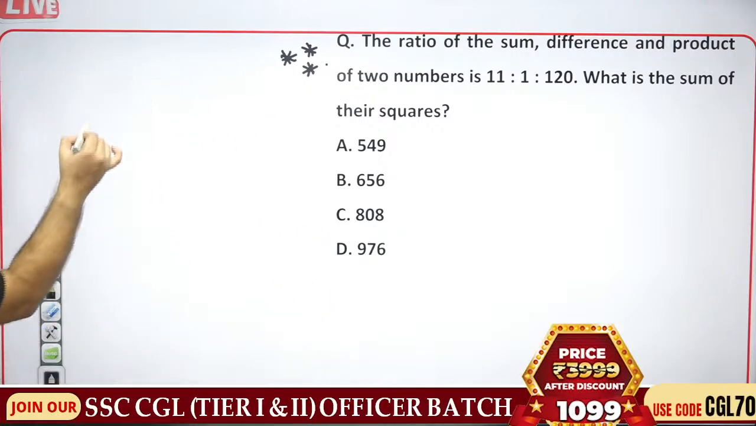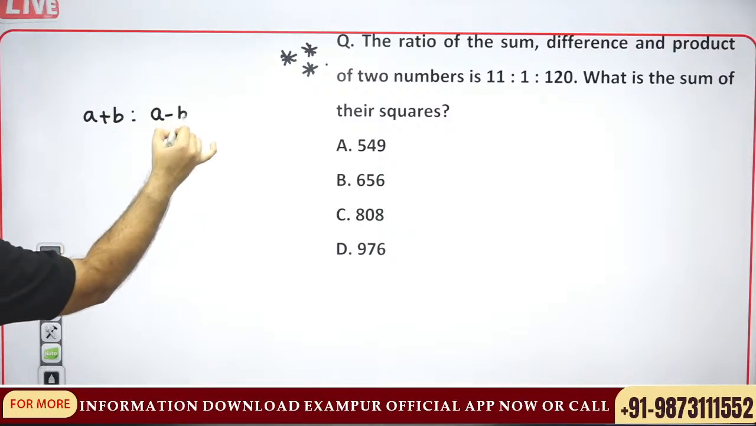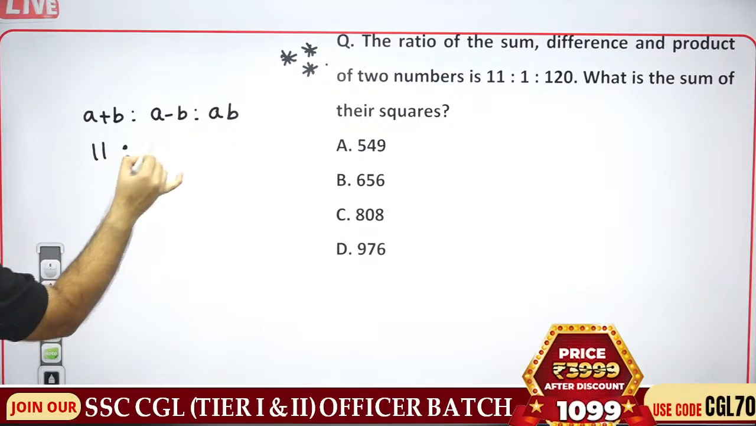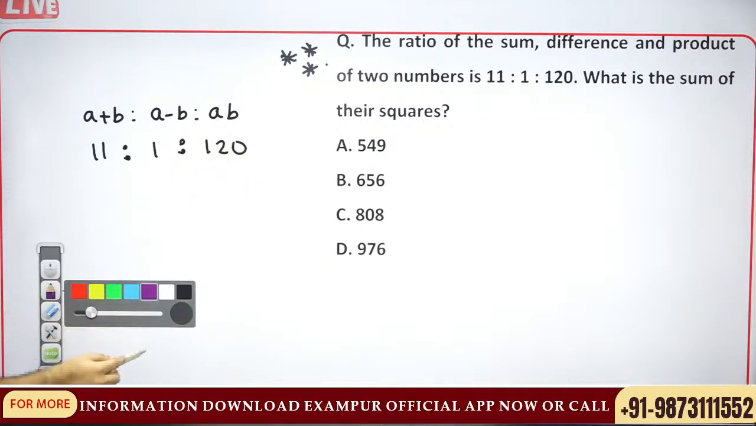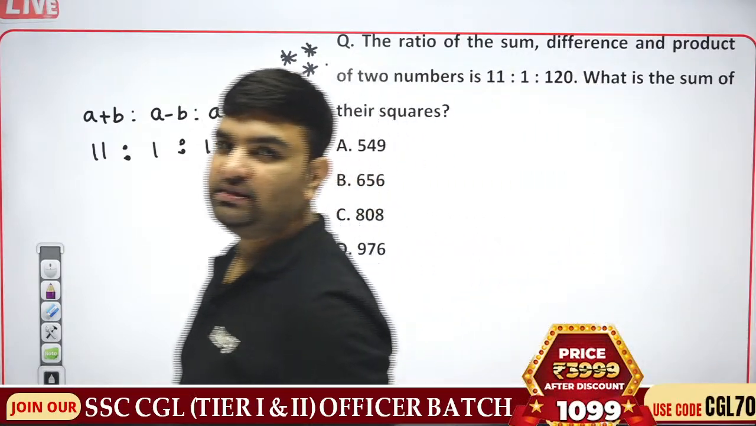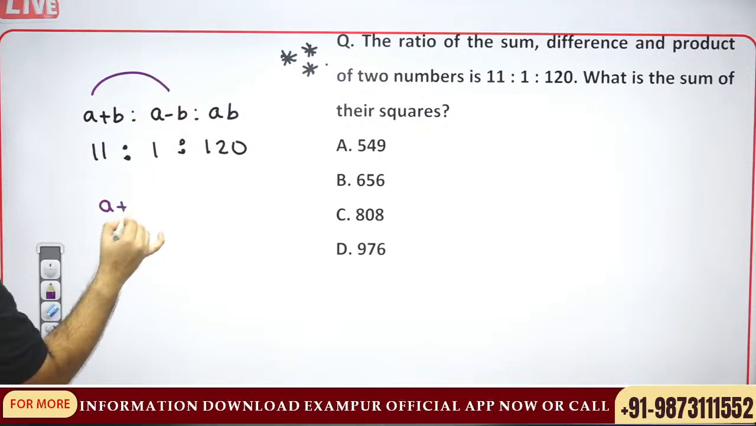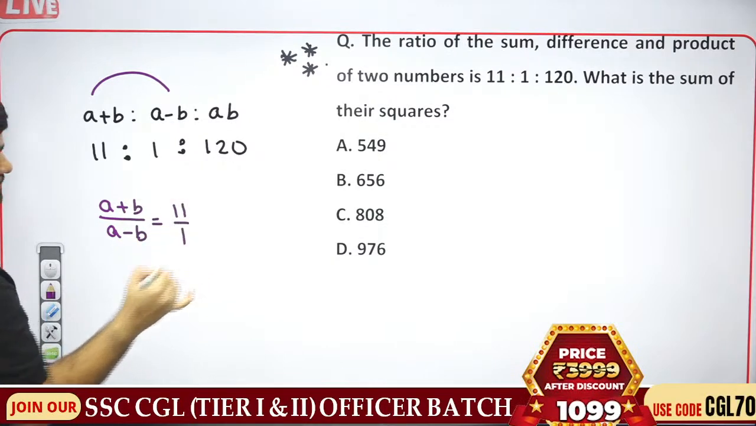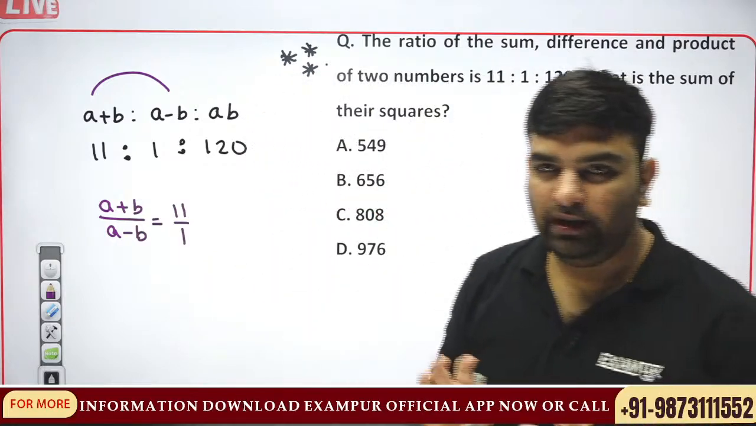The ratio of the sum of two numbers, the difference of the two numbers, and the product of the two numbers is 11:1:120. We have to use it one by one. So first use these two ratios: A plus B upon A minus B is in the ratio 11:1.